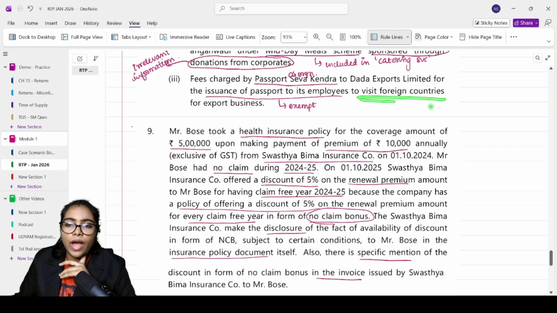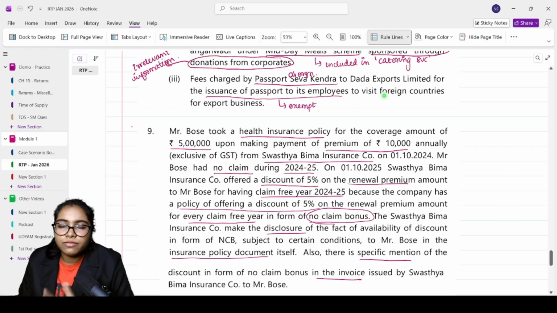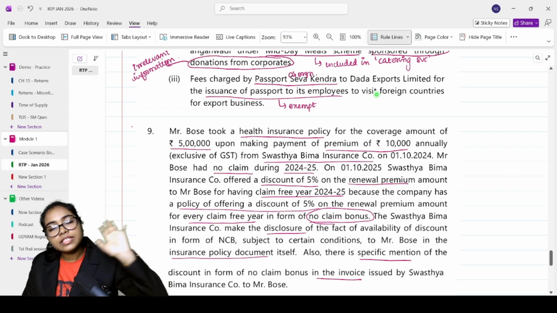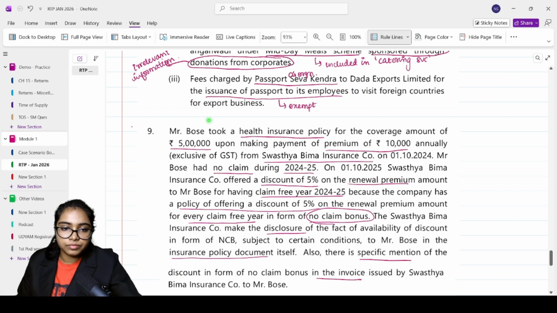Doesn't matter why you're issuing the passport, it is not an issue for us. Passport issuance by a government organization is definitely an exempt service.